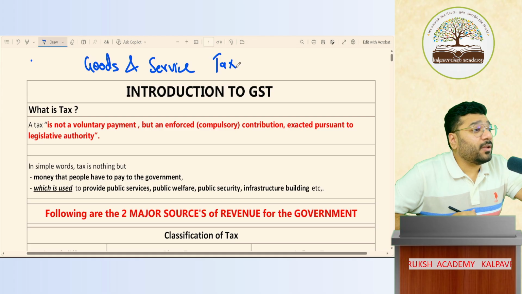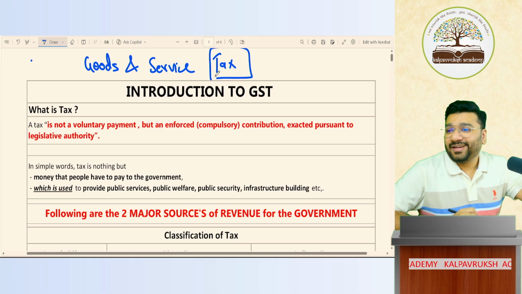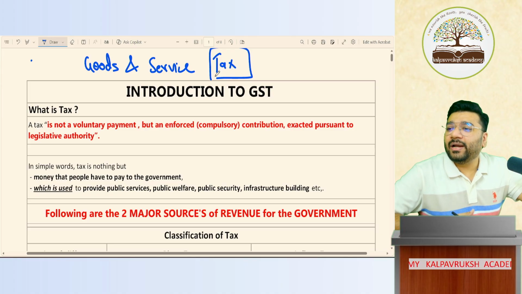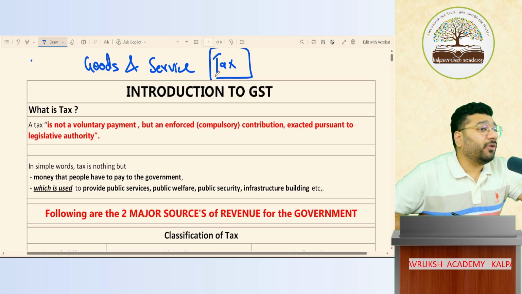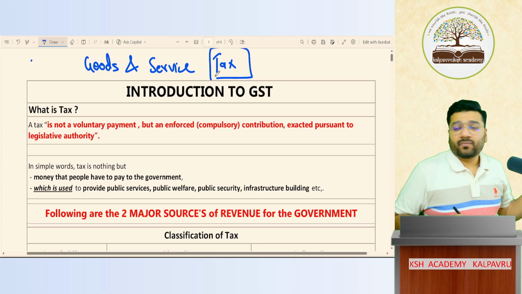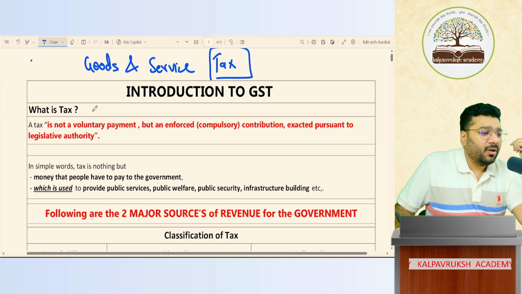Before we start understanding the meaning of GST, you need to first of all understand the meaning of tax. If this is clear, you will understand everything eventually. So the first thing that we are going to learn is what is the meaning of tax. First, I'll try to explain what is given in the law. Then I'll tell you in a very simple layman language, what is a tax?